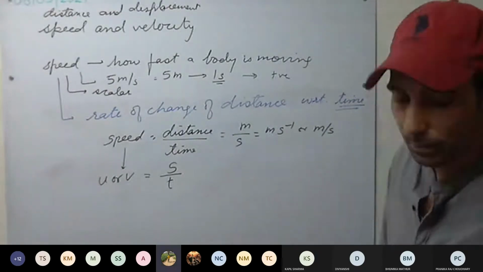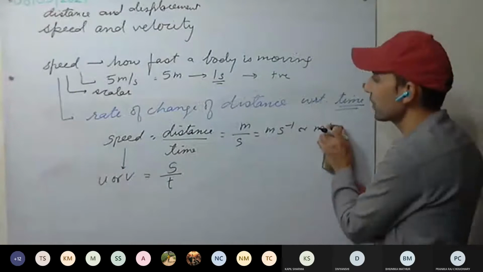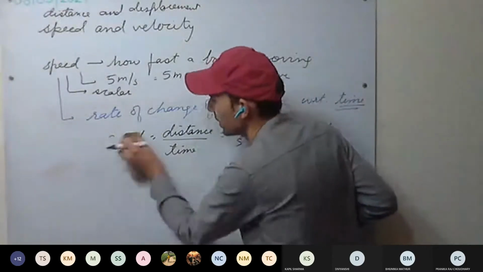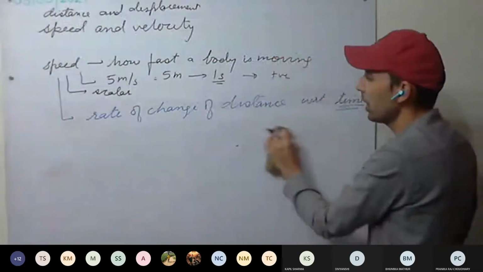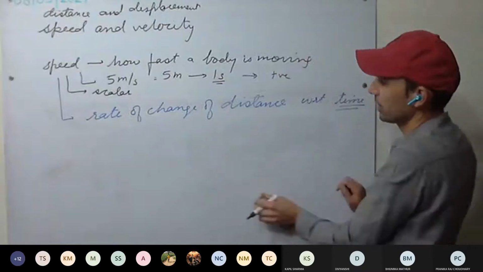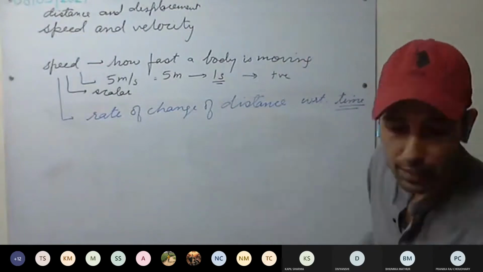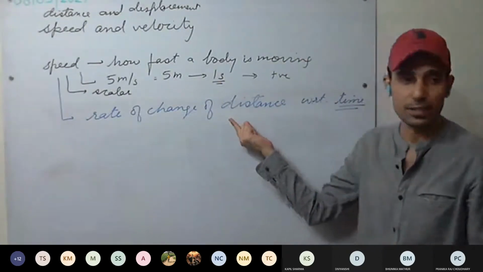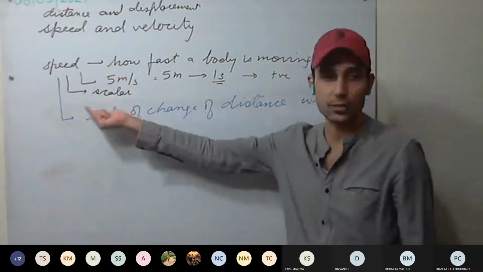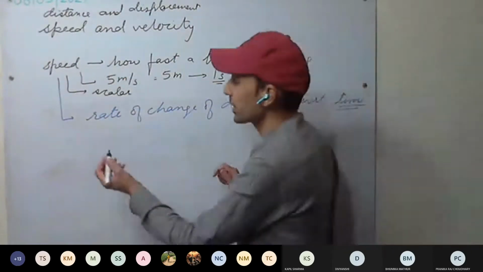Okay. Now we'll discuss different kinds of speeds. It will depend on how the distance is being covered. It is rate of change of distance. Now, how is this distance changing? Depending on that, we will have different kinds of speed.